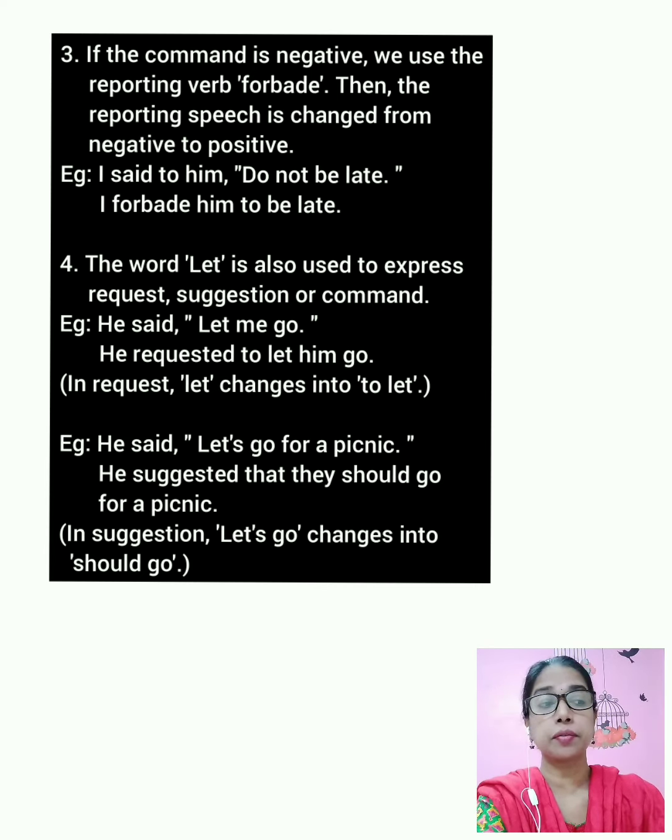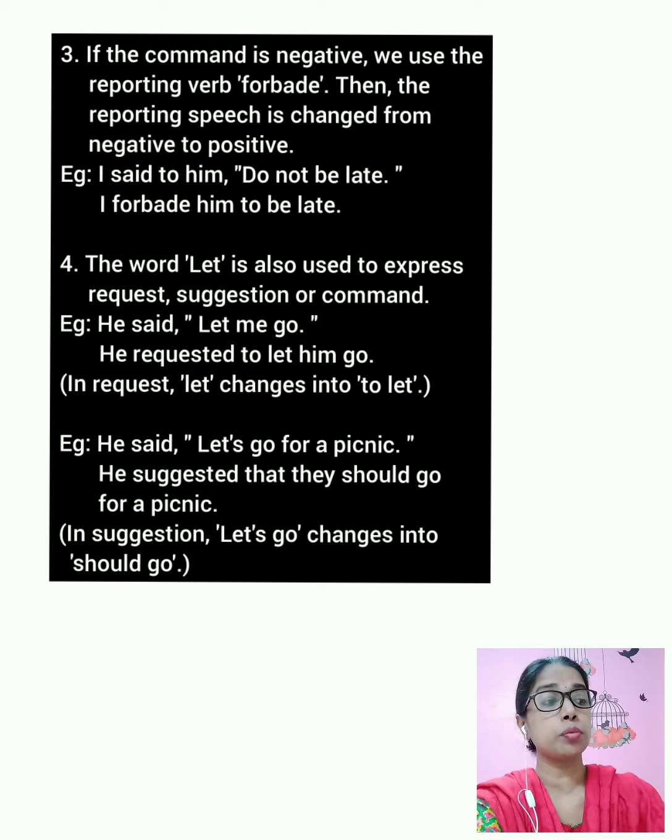It is negative. So when you change it and use the word forbade as a reporting verb, how will you write it? I forbade him to be late. So here you see, when you use the word forbid, your reporting speech is changed from negative to positive.